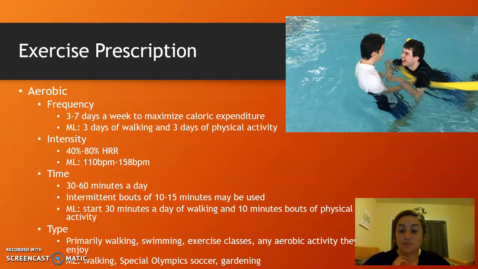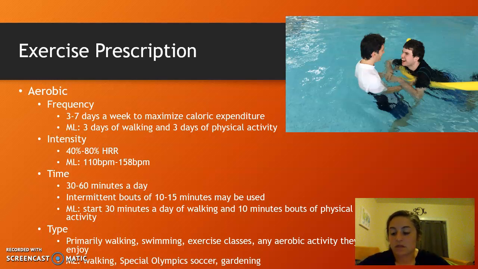I decided her exercise prescription for aerobic would be 3 to 7 days a week to maximize caloric expenditure. So she could do 3 days of walking and 3 days of just physical daily activity. Intensity, so anywhere from 40% to 80% of her heart rate reserve, which I calculated was 110 beats per minute to 158 beats per minute.